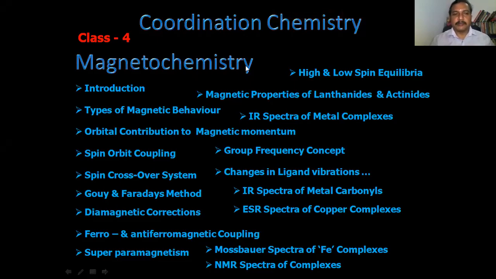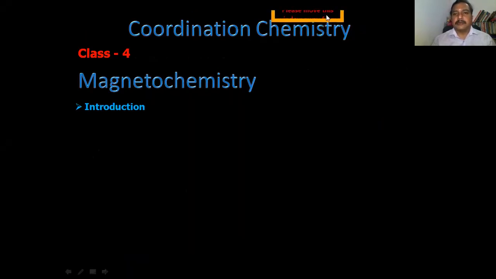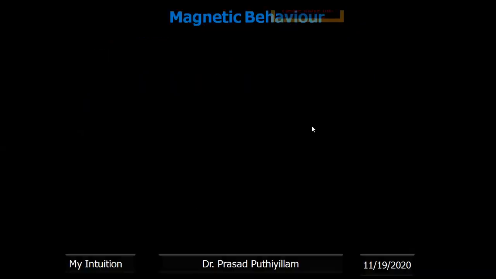Continuing my classes, class number 4, coordination chemistry, and it's magnetochemistry, the magnetic properties of coordination compounds. Previous classes explained the introduction to coordination compounds, introduction to transition metals, ligands, and the structure of complexes. This class explains the types of magnetic behavior. It's a very simple topic, easy to understand. So we'll continue with this topic, that is types of magnetic behavior.